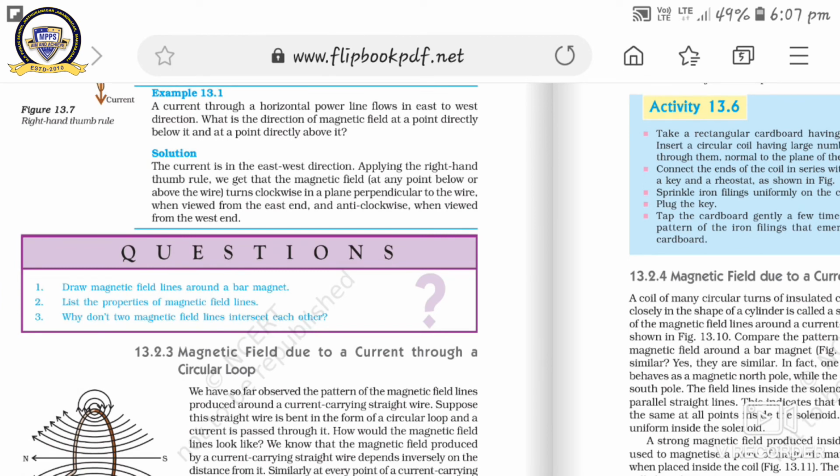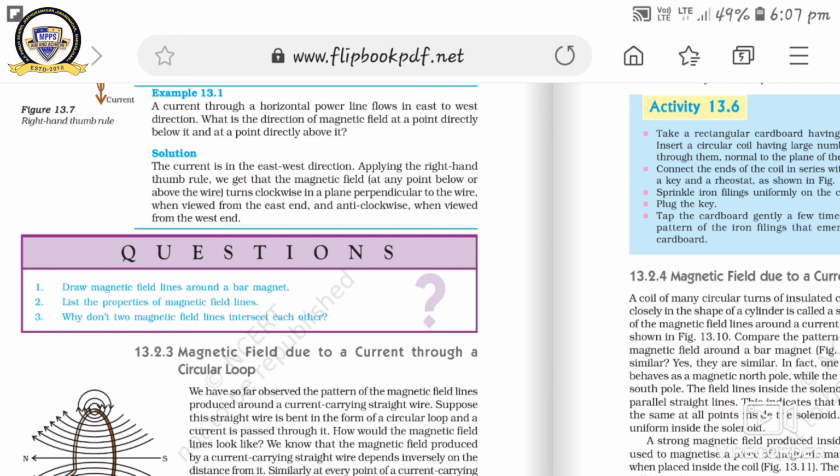Second property, as you move away from the magnet, the intensity of the magnetic field lines gets reduced. Third, two magnetic field lines cannot intersect each other. If they do so, there are two directions of magnetic field at the point of intersection, which is not possible.